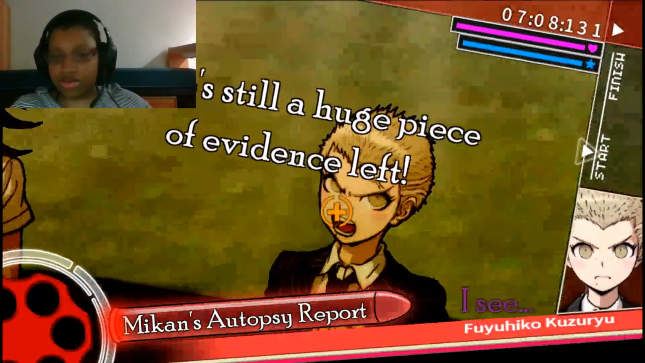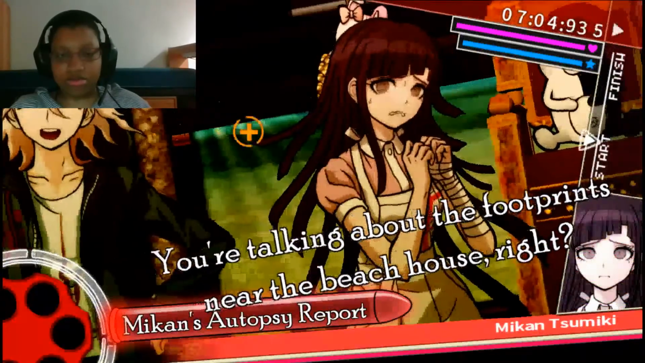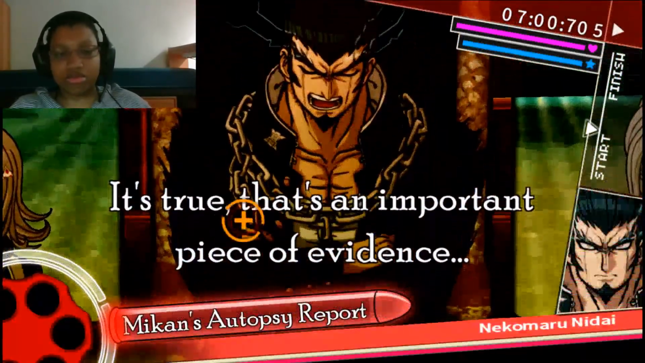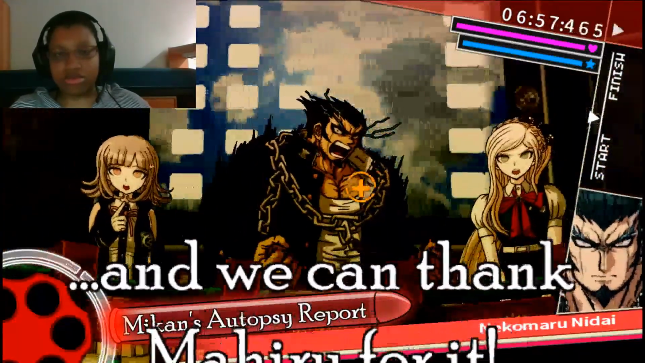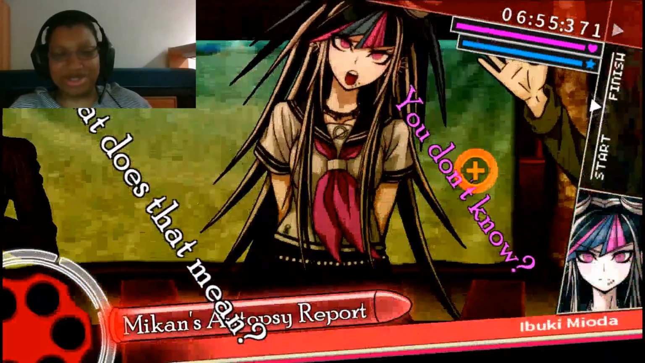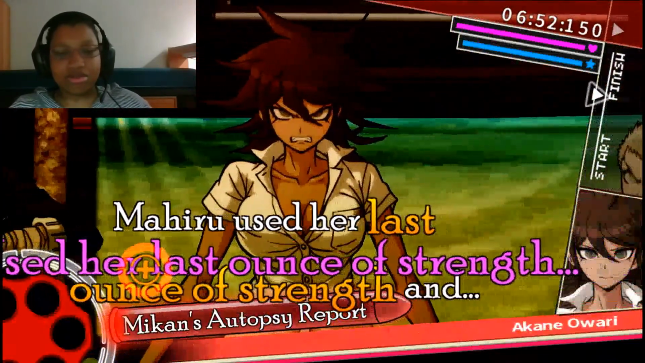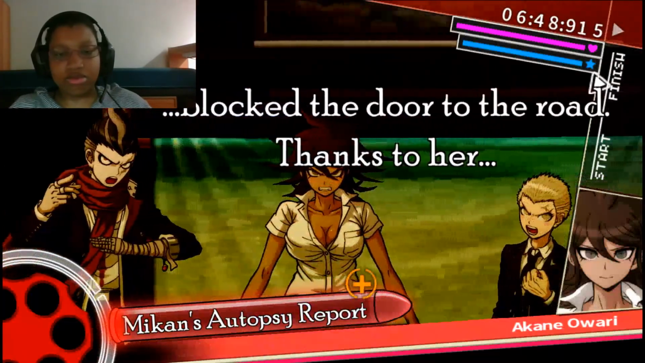There's still a huge piece of evidence left. What? You're talking about the footprints near the beach house, right? It's true, that's an important piece of evidence. And we can thank Mahiru for it. What does that mean? Mahiru used her last ounce of strength and blocked the door to the road. Thanks to her. I see.